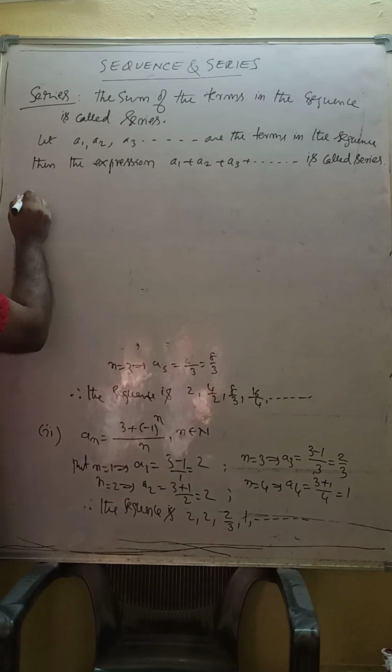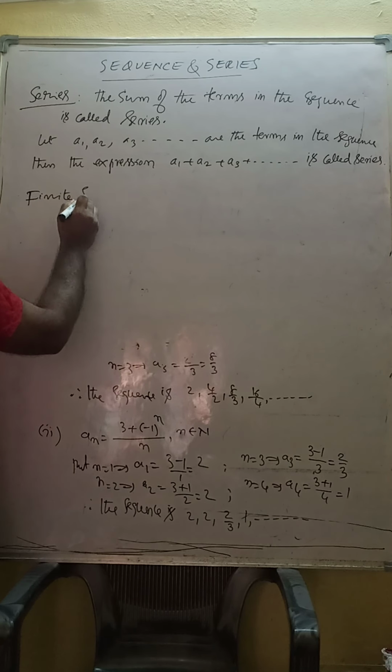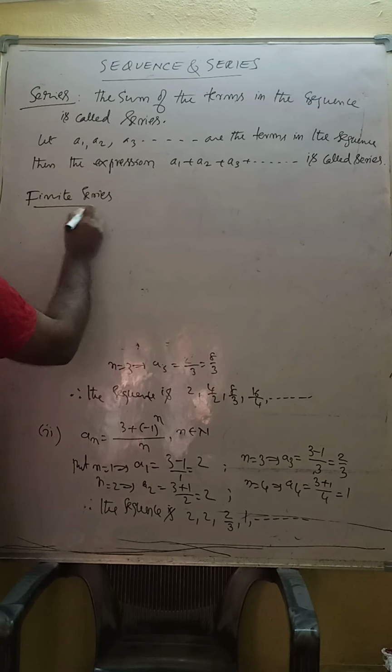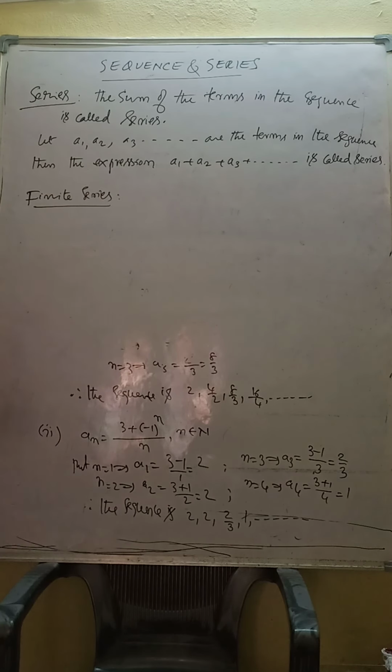First, what is a finite series? Then we will see the infinite series.